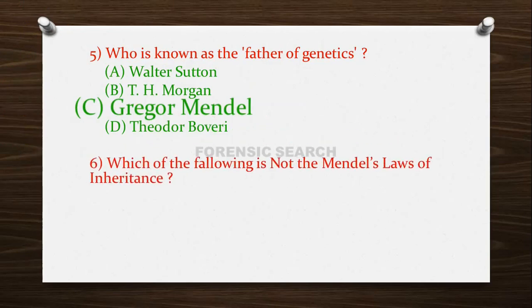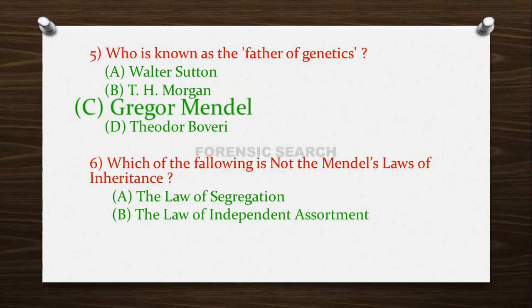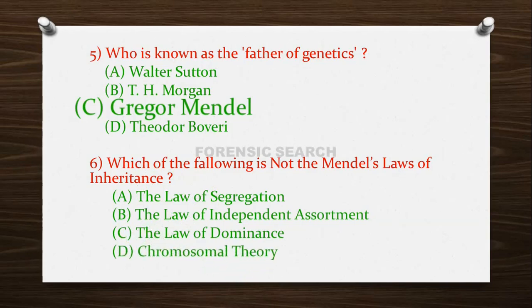Then the next question is: which of the following is not Mendel's laws of inheritance? Option A the law of segregation, option B the law of independent assortment, option C the law of dominance and option D chromosomal theory.